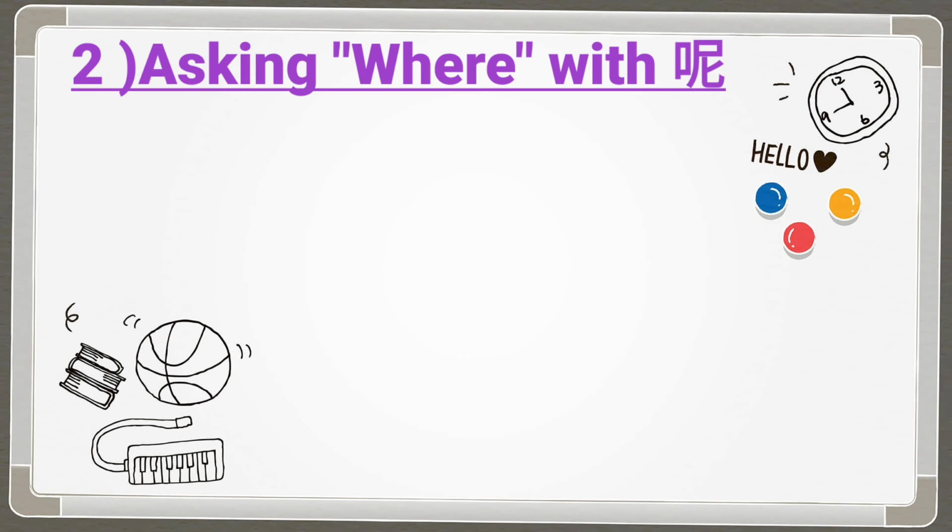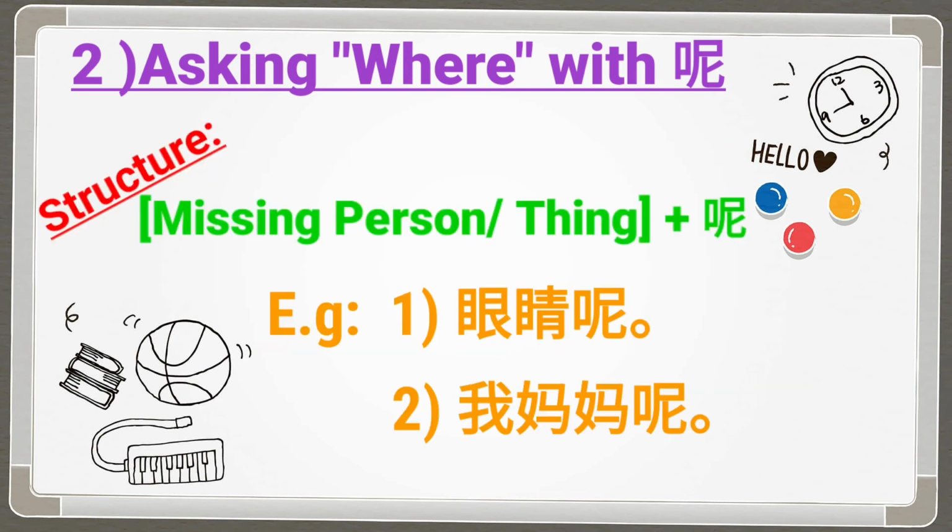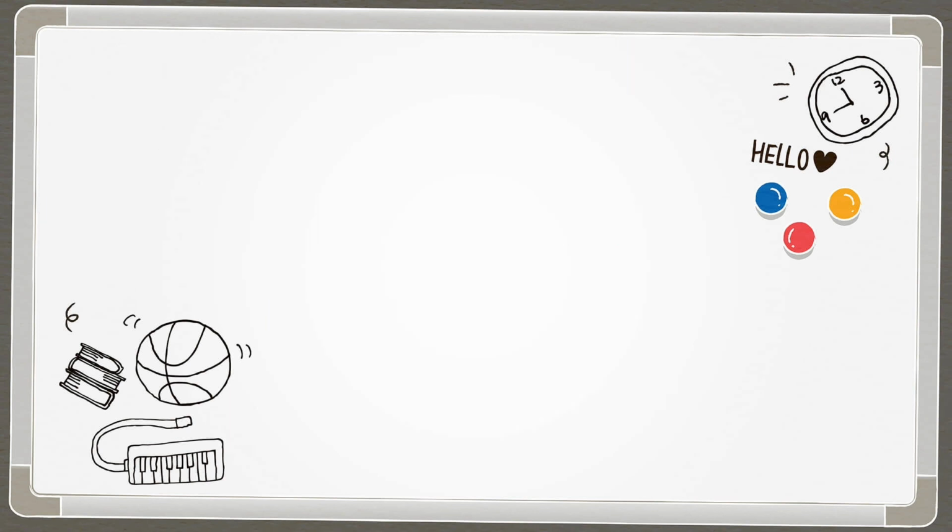We can also ask where with na. This na generally means when a person is asking where someone or something is and they expect that you know what they are talking about and know where that person or thing is. So the structure will be missing person or thing plus na. So now let's look at the examples. Wo yanjing na. Where are my glasses? Second example. Wo mama na. Where's my mother?